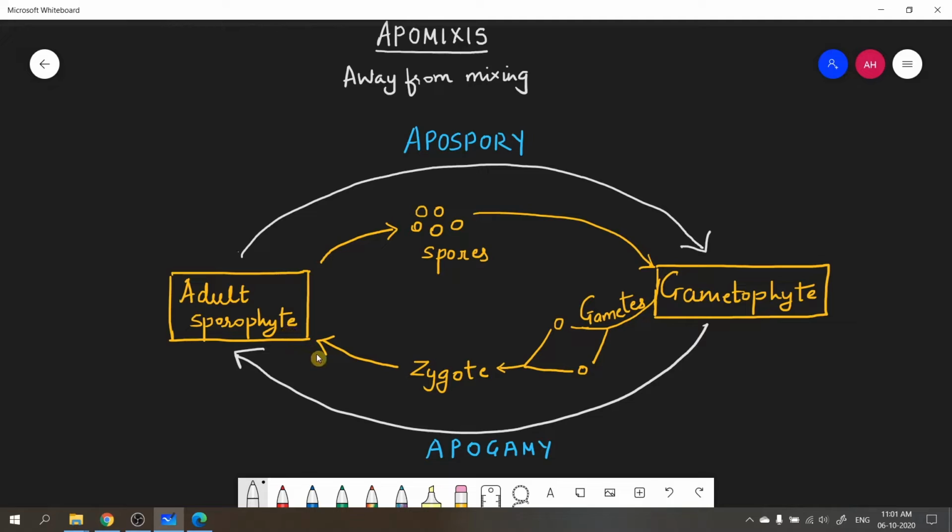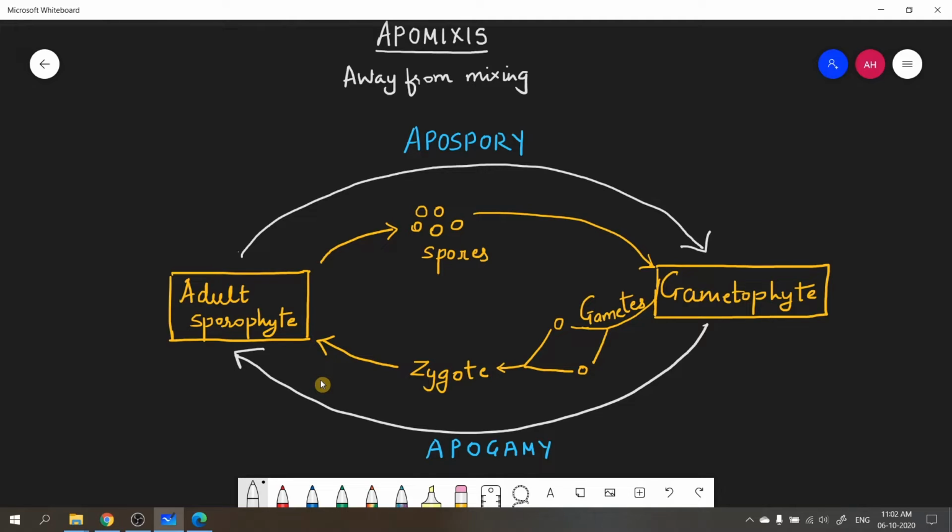So during alternation of generation, generally what happens is a sporophyte produces spores which are haploid, and the process by which the spores are produced is nothing but meiosis. And then these spores by mitosis give rise to gametophyte plant body. Now, gametophyte plant body produces gametes. Imagine these are the male gametes and the female gametes. And these male gametes and female gametes fuse to form a zygote. Zygote then develops into an adult sporophyte.